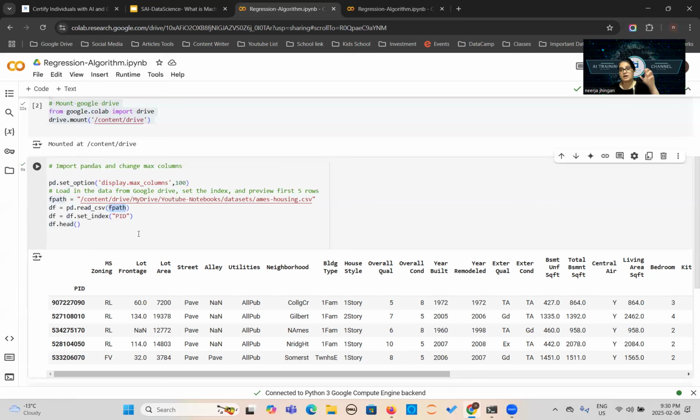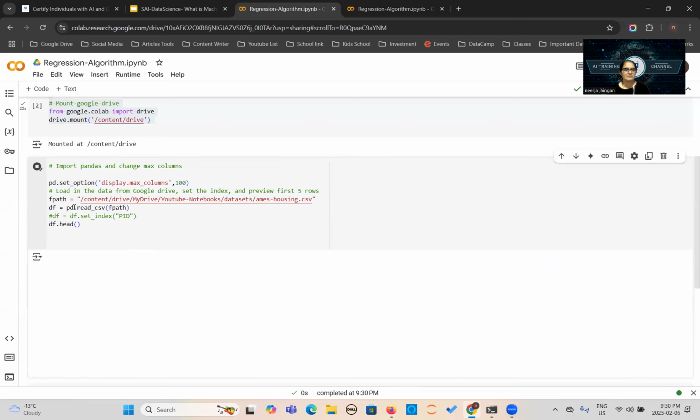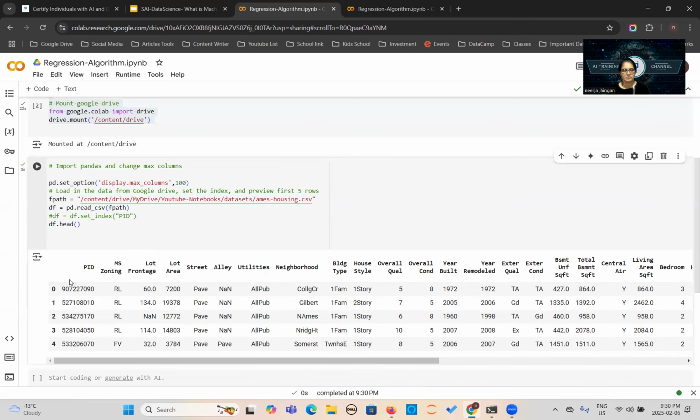I'm passing the path variable inside it. You can also write it down directly. This is your choice, but I have passed the path. And then I'm setting the index. If you don't want to set it right now, it's okay. We can comment it. Okay. And we can run it. So it will show you this one.